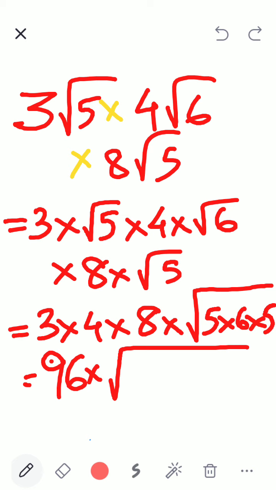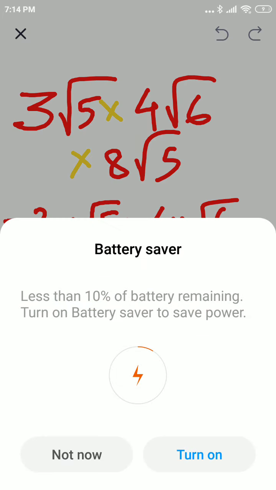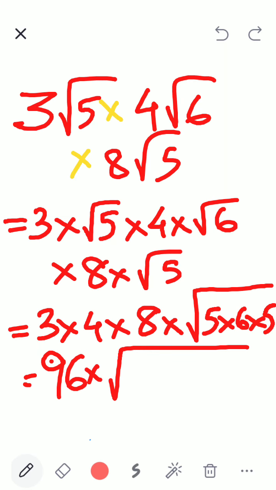How much? 300 or 150? 150. But I will be smart here. I will write 25 into 6. Why did I write it like this? Tell me, Subhashri. Why did I write 25 into 6? Yes, Pawan. Yes, Govardhan.